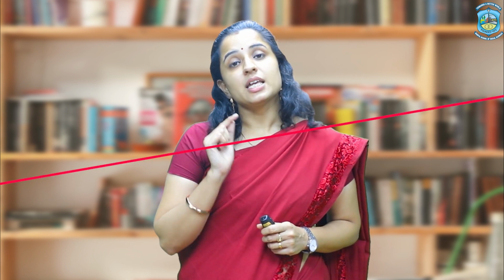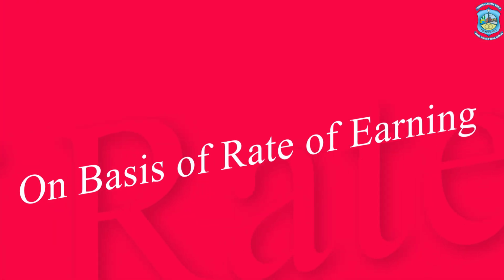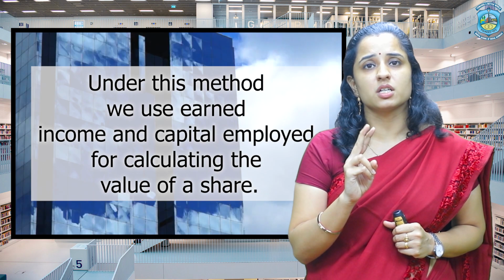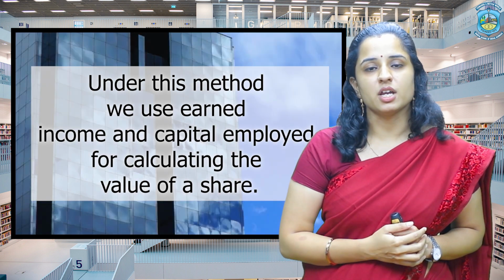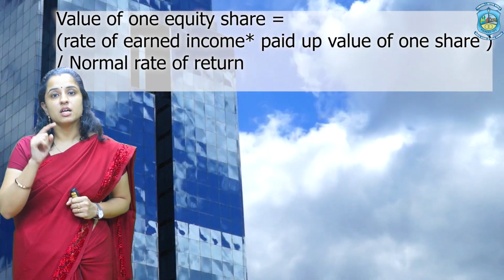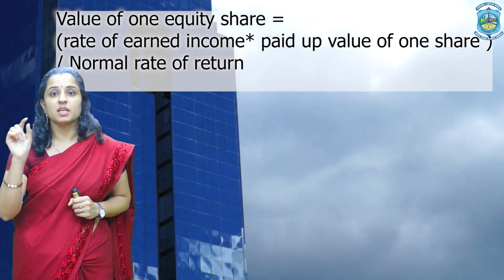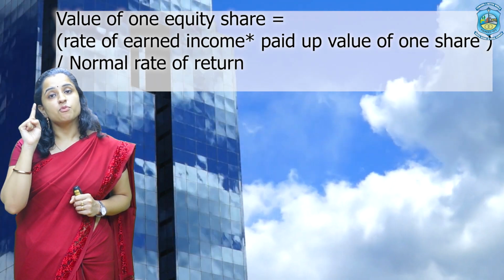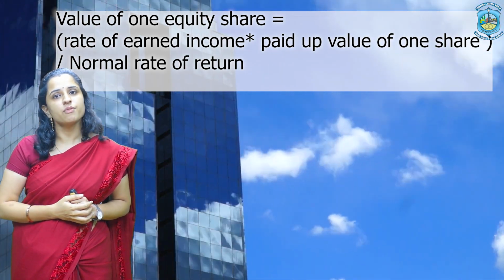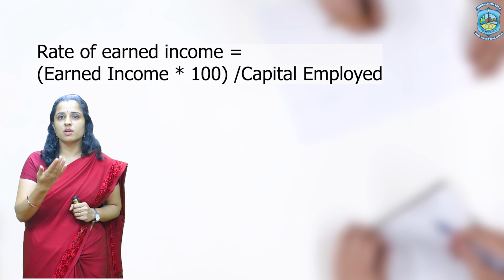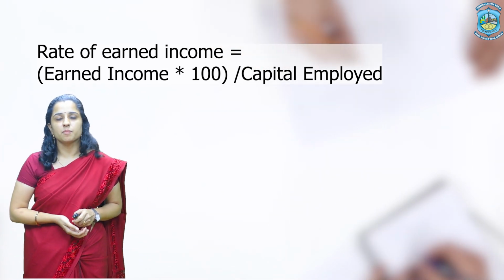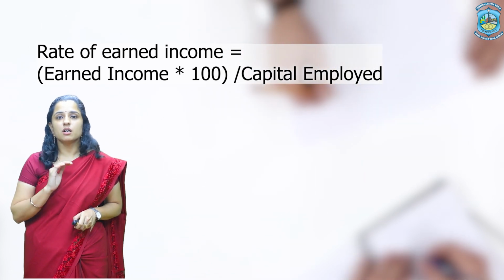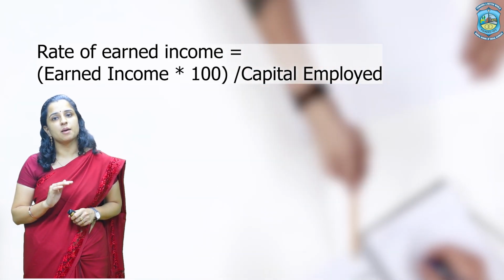The second method under the income method is on the basis of rate of earning. Under this method we use two things, earned income and capital employed, for calculating the value of a share. Now what is the value of a share under this method? Rate of earned income into paid up value of one share divided by normal rate of return. Normal rate of return we have already discussed in the previous method. So now we will discuss rate of earned income. Rate of earned income is earned income into 100 divided by capital employed.